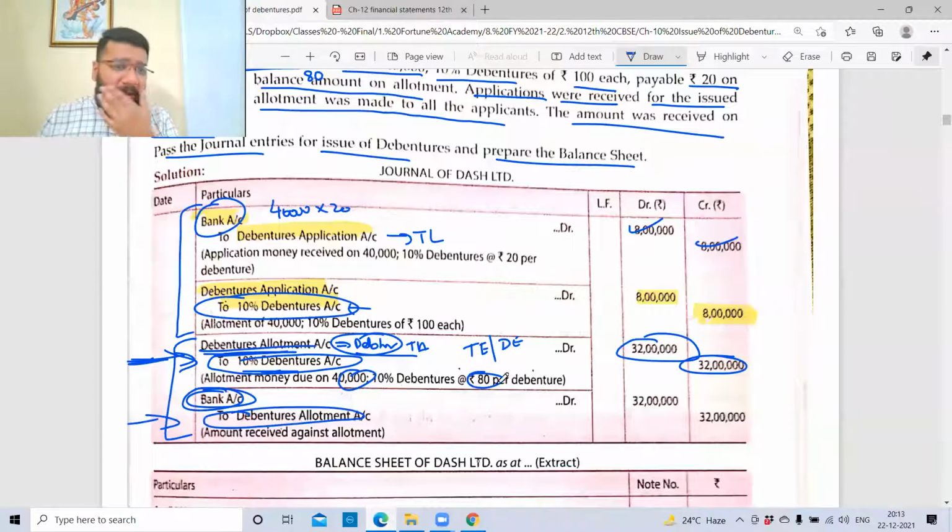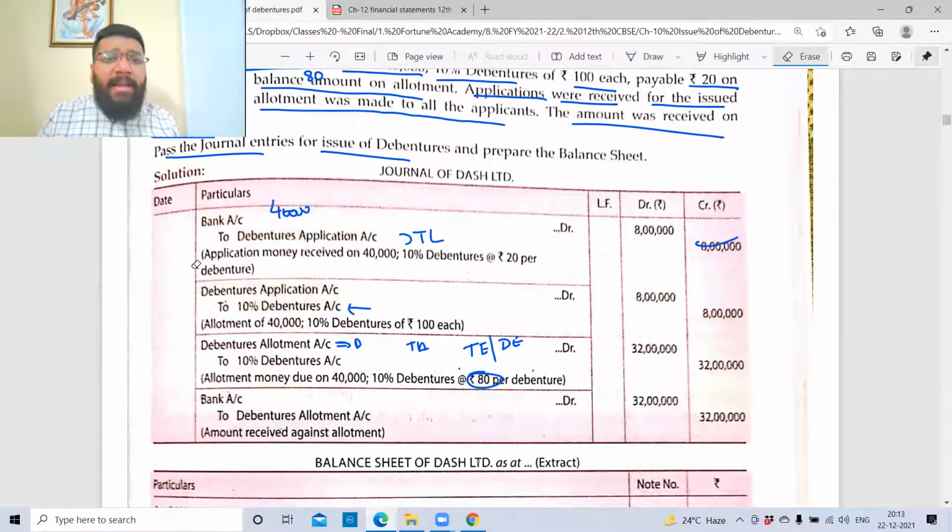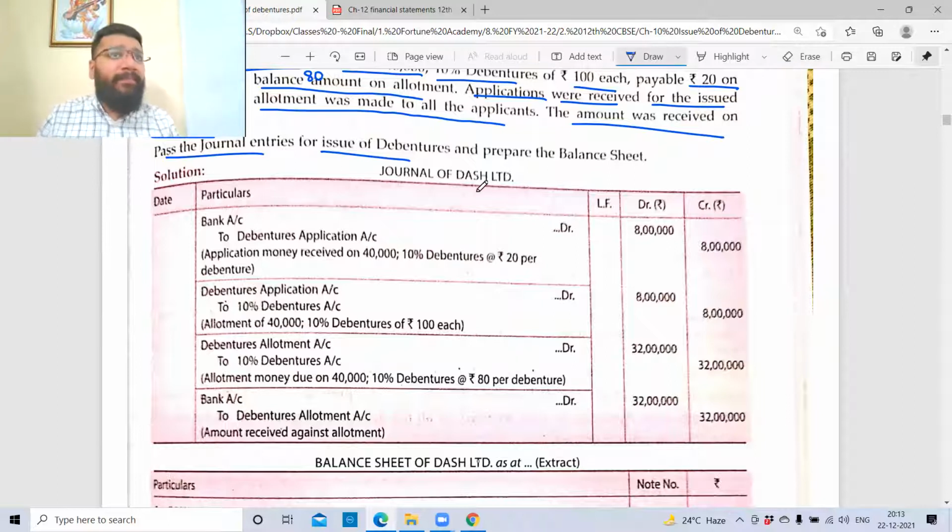Now tell me one thing. I'll erase all this. When I recorded all these entries, what are the two accounts that are finally reflecting? Bank and debentures. I'll tell you how. Debenture application credit is knocked off with debit. Then debenture allotment is knocked off with debenture allotment credit. So what am I left with?